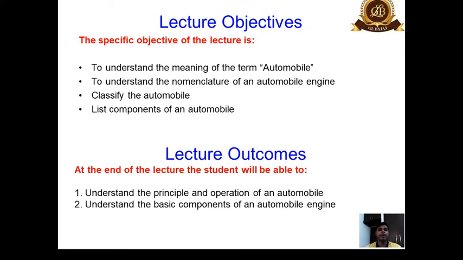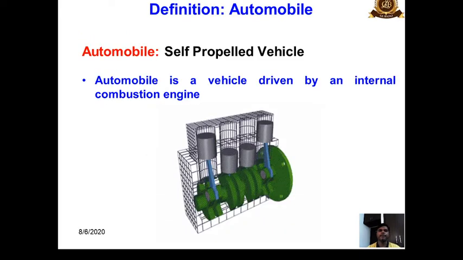So the specific objective of the lecture is to understand the meaning of the term automobile. Then we'll discuss the nomenclature of an automobile engine, how the engine is basically classified. Then we'll see the list of components of an automobile. At the end of this lecture, you will be able to know about the principle and operation of an automobile. You will also be able to know the basic components of an automobile engine.